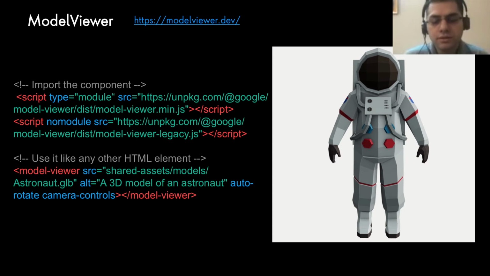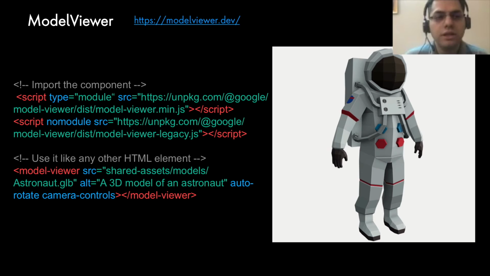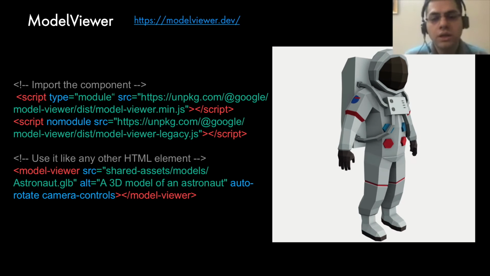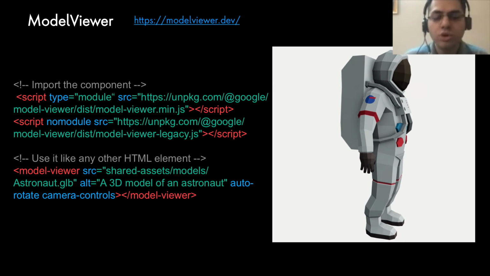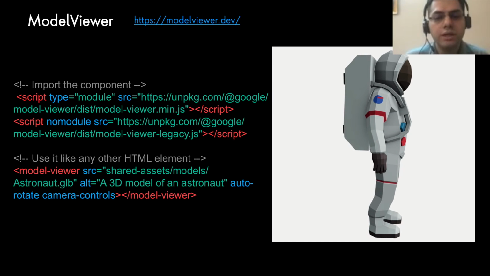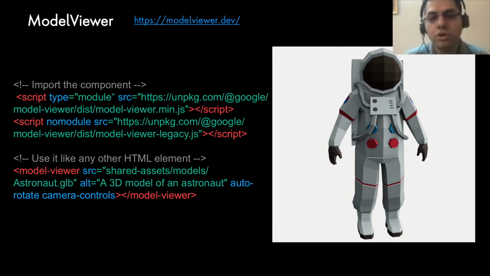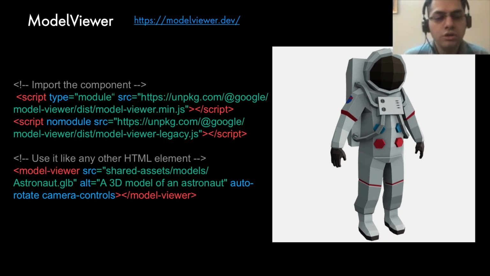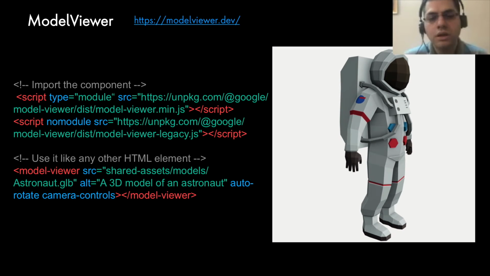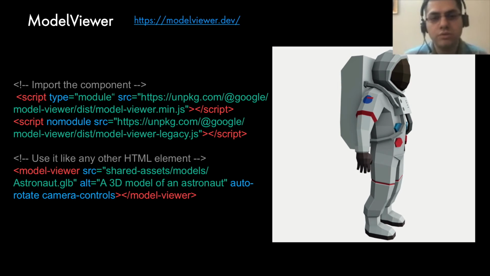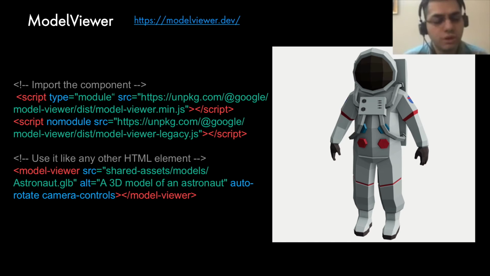So let's get started. Some of the great frameworks, and one of the best ones I feel, is Model Viewer. This is built by the folks at Google. Their idea is that this will be a drop-in replacement, like the image tag is for images. The model-viewer tag will be for 3D and interactive models. We know that GLB and glTF 3D models are basically the JPEG of the 3D world. You just drop in this one tag, and you can have a completely responsive, completely configurable animated model inside your browser in no seconds, right? Just add a script and a tag, and you're good to go. Completely declarative, no JavaScript to write.